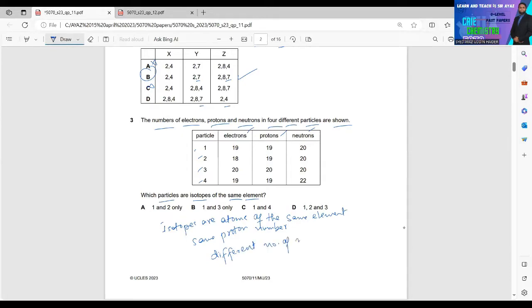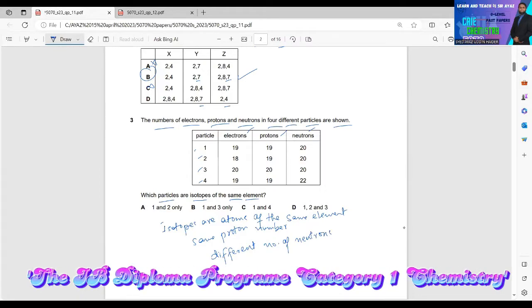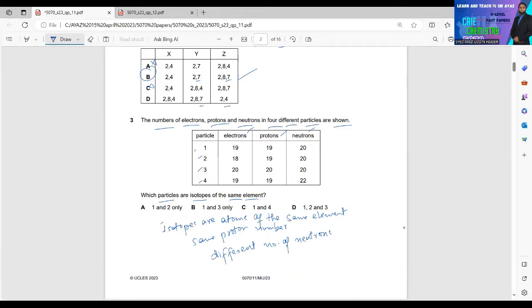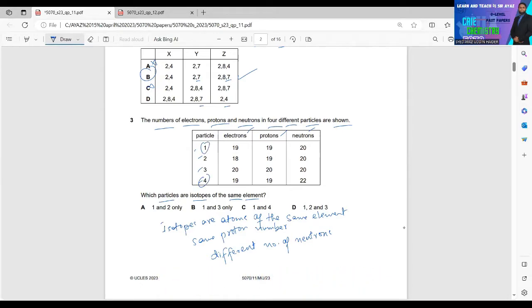So I'm writing number of neutrons because this will give you clear idea about the concept behind isotopes. So look at the particle which have same number of protons and electrons. Remember, the electrons should be same also. So if you look at this clearly, particle 1 and 4, they have same number of electrons and protons, but their neutrons are different. So 1 and 4. C should be the right answer for this one.